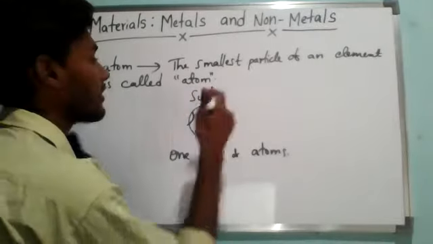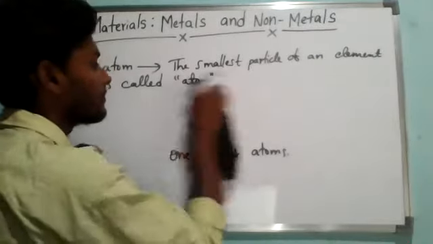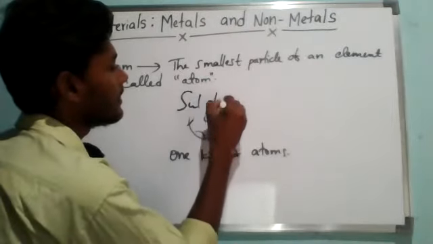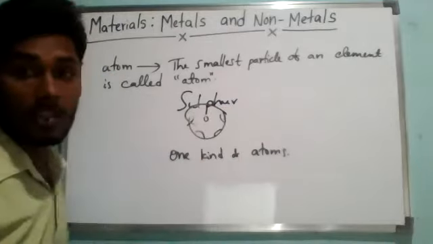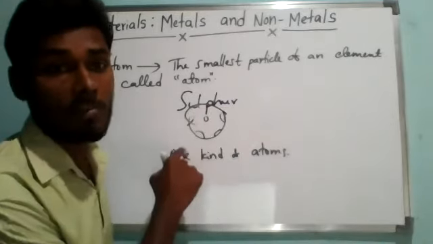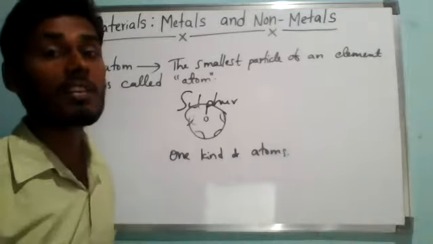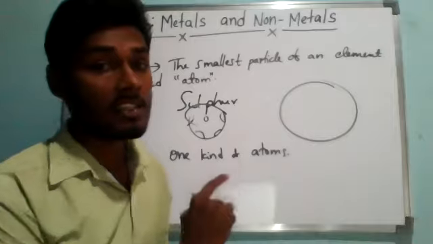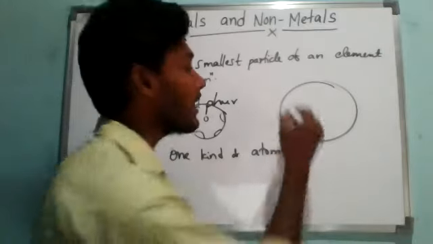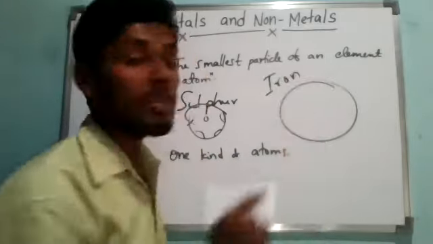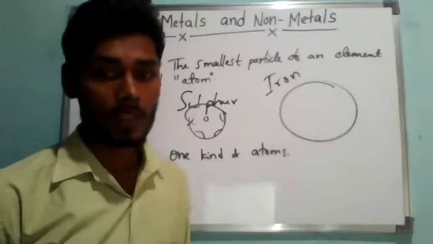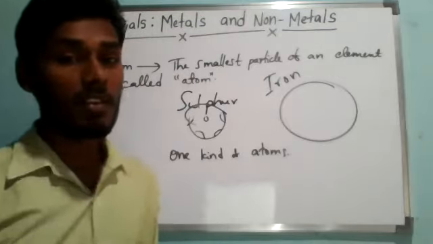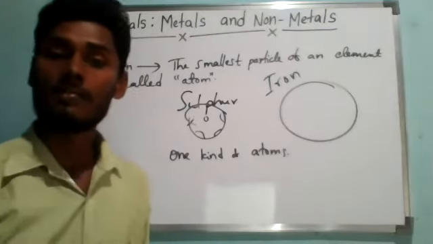This is what? Sulfur. This is sulfur element. If we take sulfur element, then this sulfur element is made up of what? Only sulfur atoms. Understanding? Like that, you have taken one iron piece, then this iron element is made up of only iron atoms. Understanding? So the atoms of an element remain unaffected by the physical changes in the element.